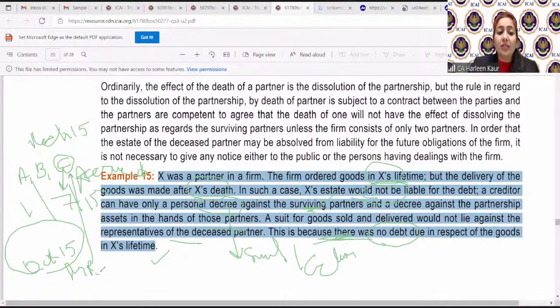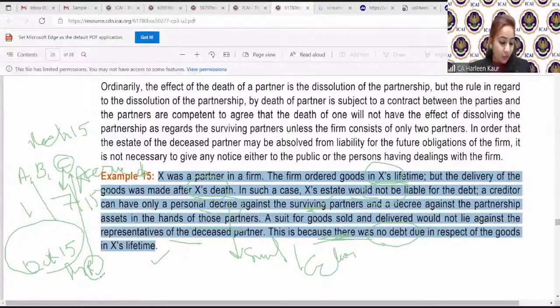So you have to tell me, this Mr. R can take up an action against which all partners? Come on. Let me see if you have understood. So I told you the partner C has died on 1st July 2015 and the goods were delivered in October 2015. Now, can R recover the money from A, B, and C's legal representative as well? Tell me.